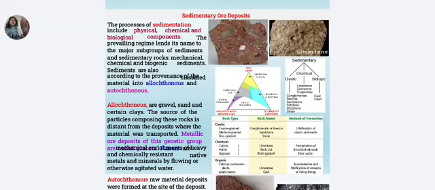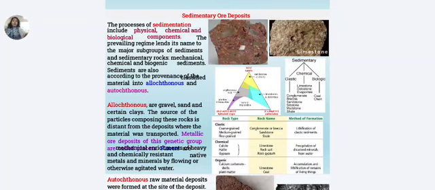Another classification is based on place of formation: allochthonous and autochthonous. What are allochthonous and autochthonous? Allochthonous means transported from elsewhere, and formed at the same place is autochthonous.